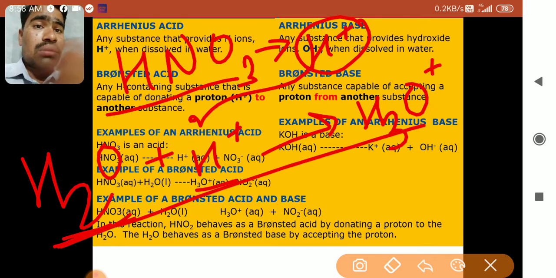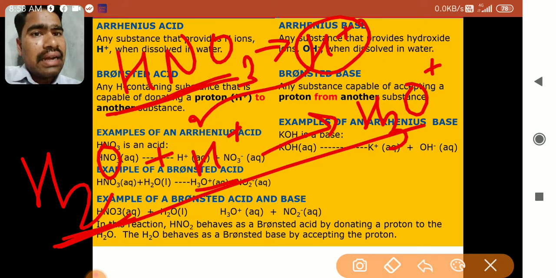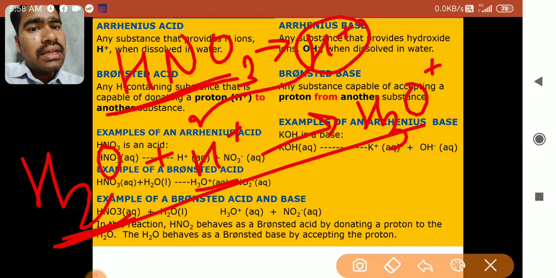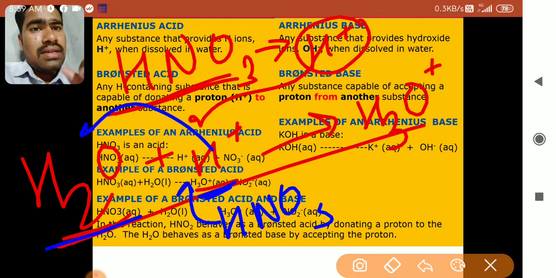You understand? Bronsted said that if any substance is able to donate a proton, then it is called an acid. And in this example, HNO3 was my acid and I have added some water in that acid. Now if you see in H2O, where did this H plus come from? H plus came from HNO3. So this H plus came from HNO3 and it is mixed with the base. That is, water is acting as a base here because water has accepted that H plus, according to the definition of Bronsted.